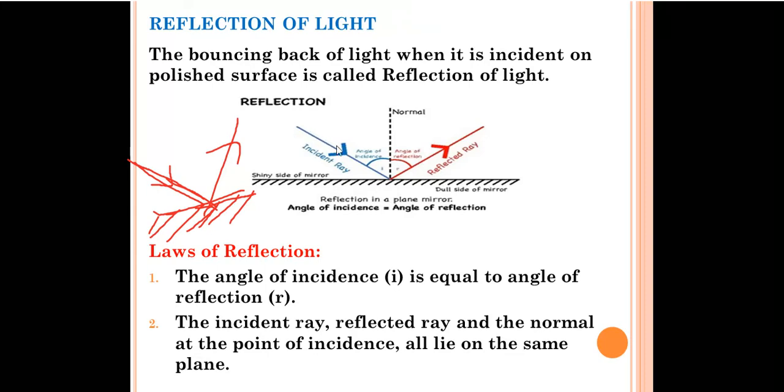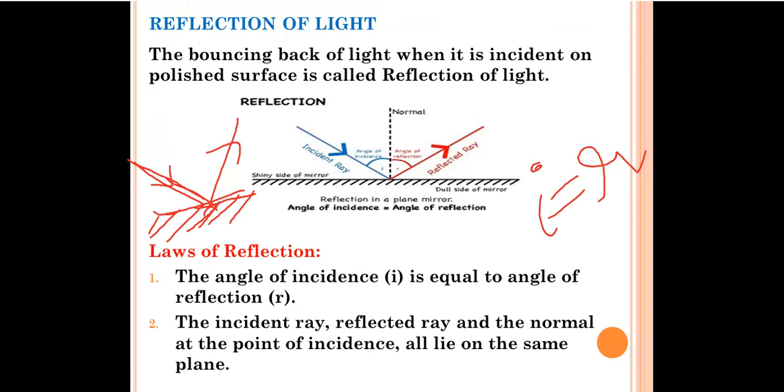Suppose this is a diagram. This is the incident ray. It will be incident on this polished surface. After reflection, it will bounce back through the reflected ray. It will go like this. So this is called your reflected ray. If you draw a normal, meaning 90 degrees, then the angle between the incident ray and the normal is called angle of incidence, and the angle between the reflected ray and the normal is called angle of reflection, right? So according to the laws of reflection, angle of incidence I will always be equal to angle of reflection R.